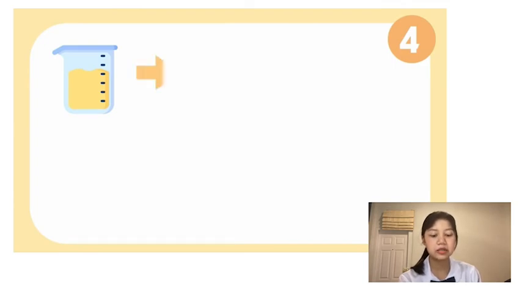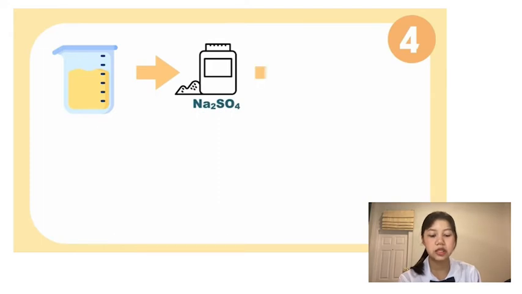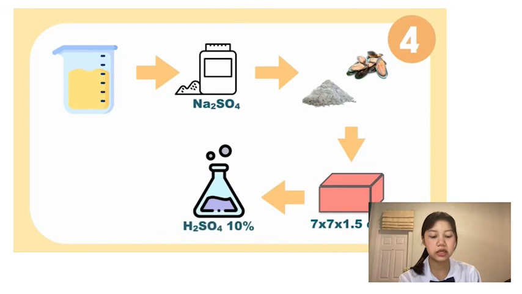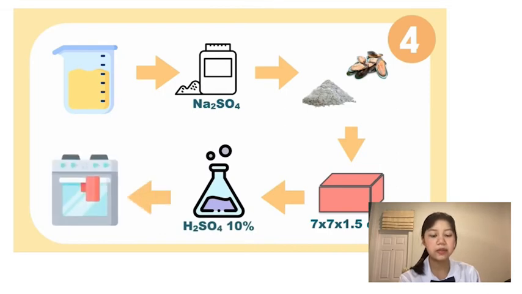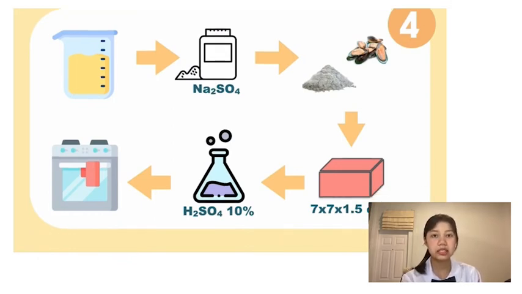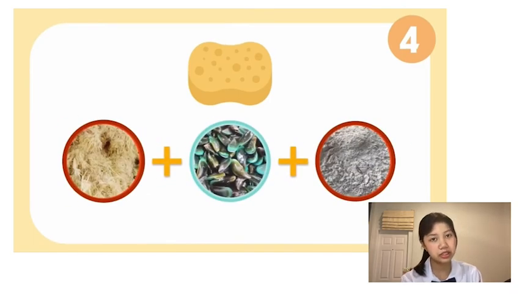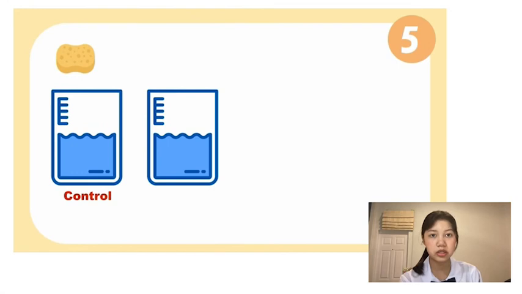And then add the sodium sulfate, the mussel shell powder, and the fly ash powder, and then pour them all into a block. And then add sulfuric acid and wet. And then bake it until the sponge is dry. From all these methods, we will get our sponge from the bagasse that contains the mussel shell and also our fly ash. Then let's see how to test our sponge.